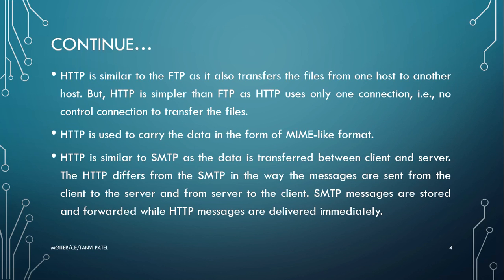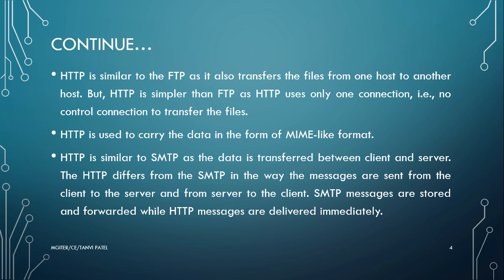HTTP is similar to SMTP as the data is transferred between client and server. Means the data is transferred from one end to the other, between the client and the server. HTTP differs from SMTP in the way the messages are sent from the client to the server and from the server to the client.